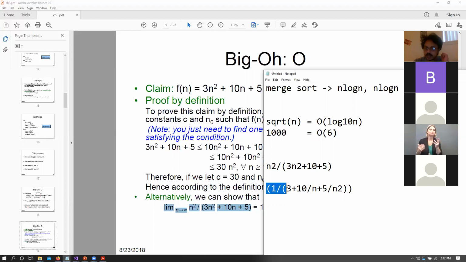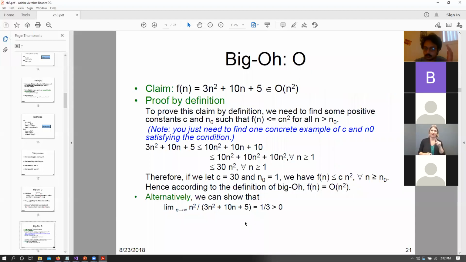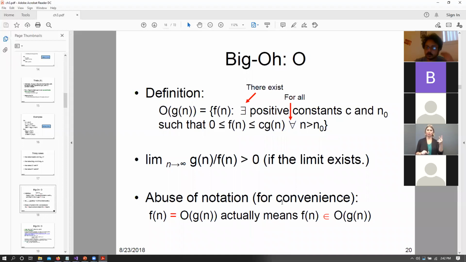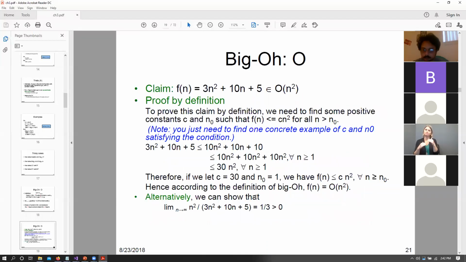So essentially we have the value 1 over 3. So 1 over 3 is greater than 0, and we can say that this equation is indeed big Omega of n squared because it is greater than 0, and the requirement is that limit n tends to infinity, g of n divided by f of n has to exist and have a value greater than 0. Any questions about this?